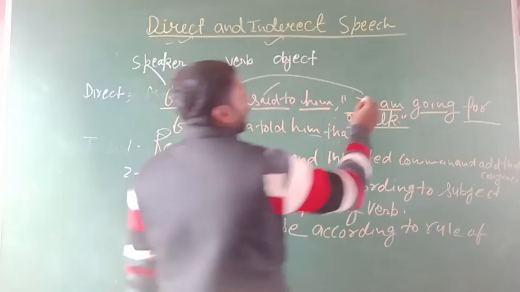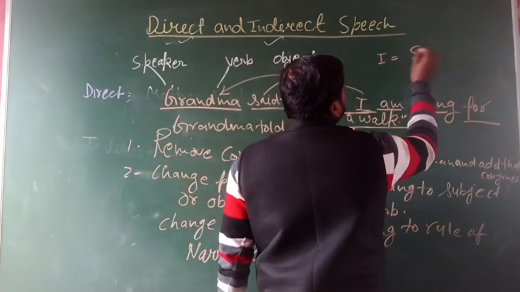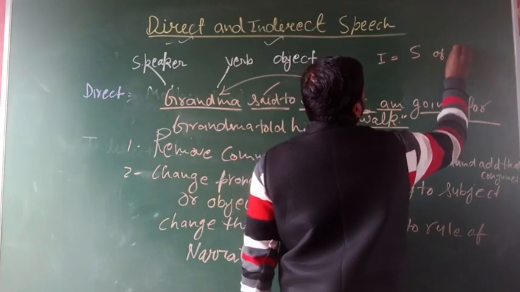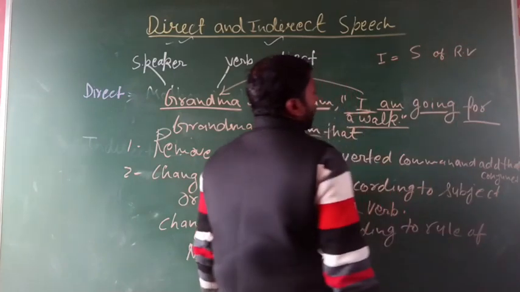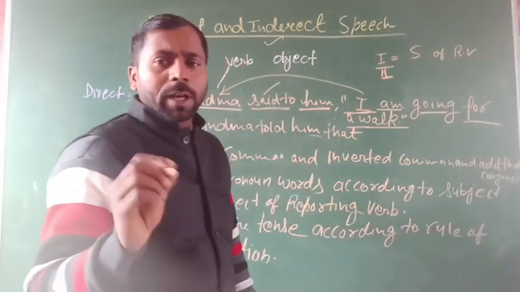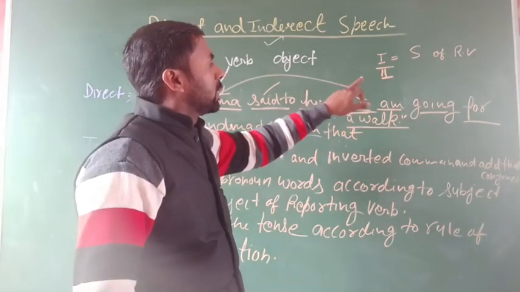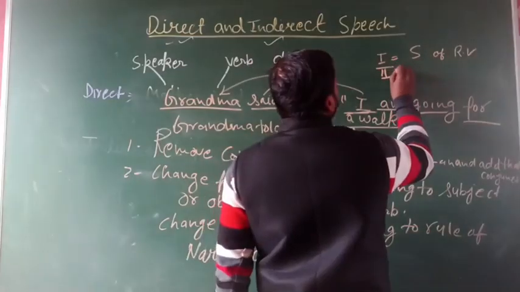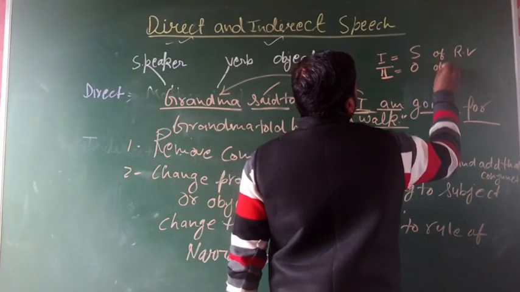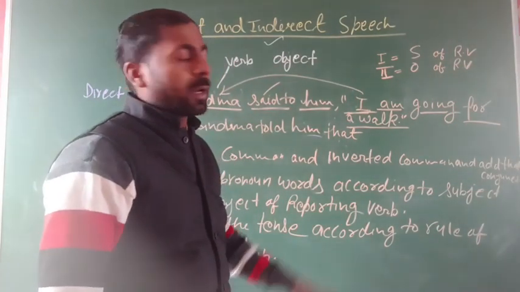So first, the first person always changes according to the subject of the reporting verb. And if the subject of the reported speech is a second person, then it will be changed according to the object of the reporting verb.